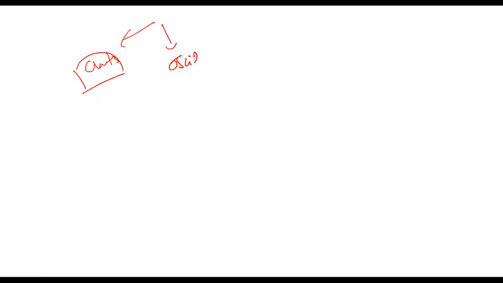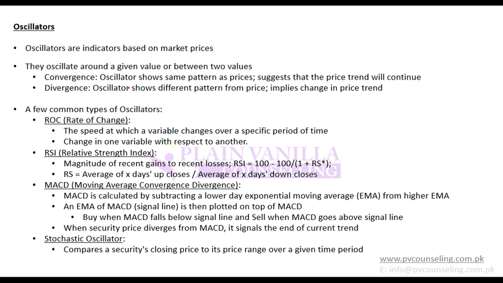Next is oscillators. We will only discuss some important oscillators, some key oscillators, their names and their definitions. Some of the key types of oscillators are ROC, RSI, MACD, stochastic.